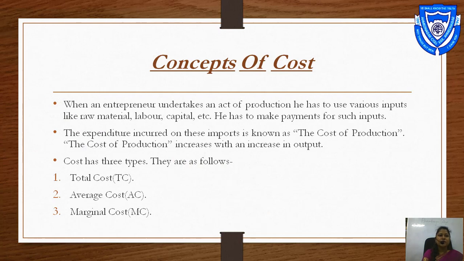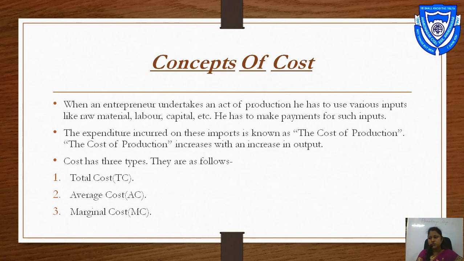Concept of cost: when an entrepreneur undertakes an act of production, he has to use various inputs like raw material, labor, capital, etc. He has to make payment for such inputs. The expenditure incurred on these inputs is known as the cost of production. The cost of production increases with an increase in output. See, cost means expenditure. Producers spend some money on the inputs. In simple words, cost is usually referred to as opportunity cost.